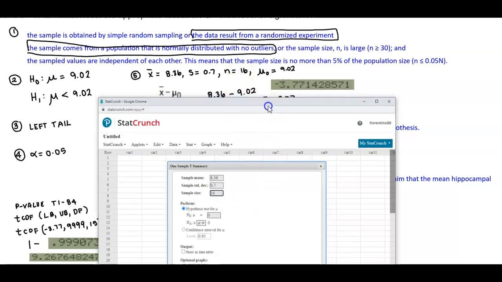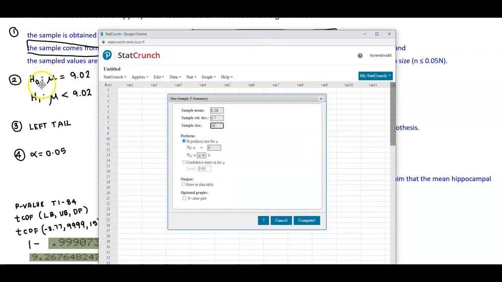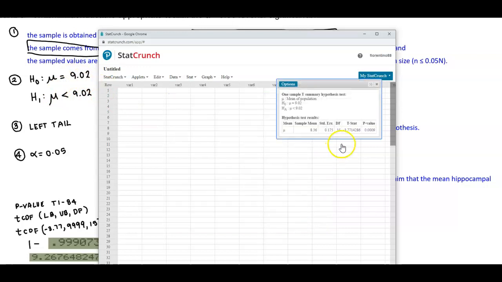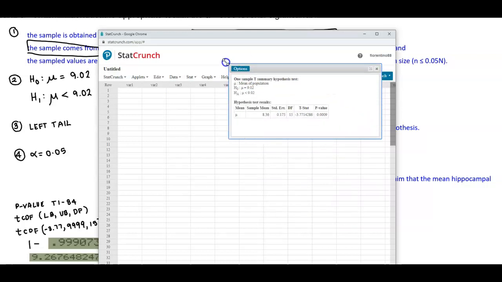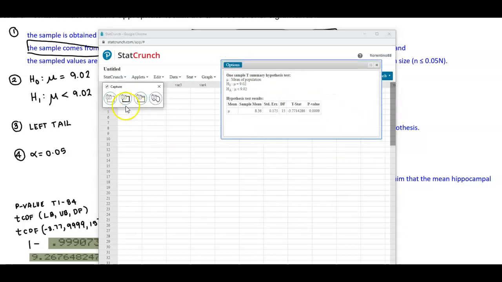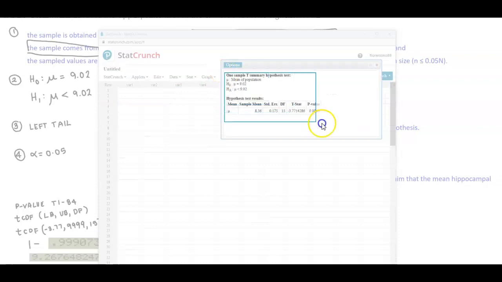And then down here, we take a look at the null and the alternative. We can see that the null is where mu is equal to 9.02. And then the alternative is where it's going to be less than 9.02. And then we're going to select compute, and selecting compute is going to give us this information.